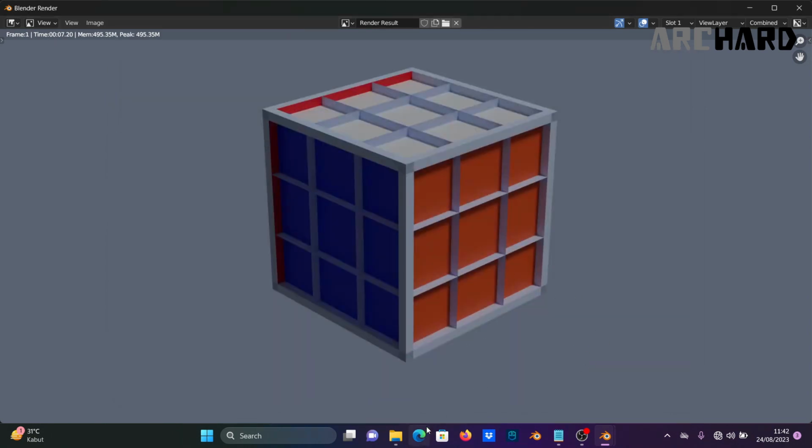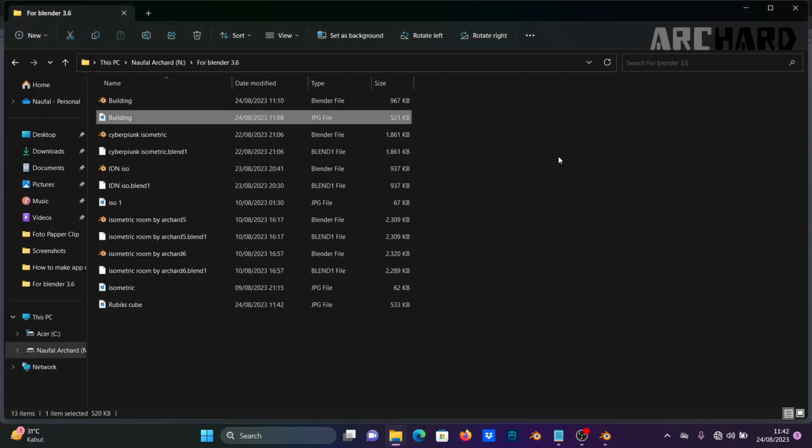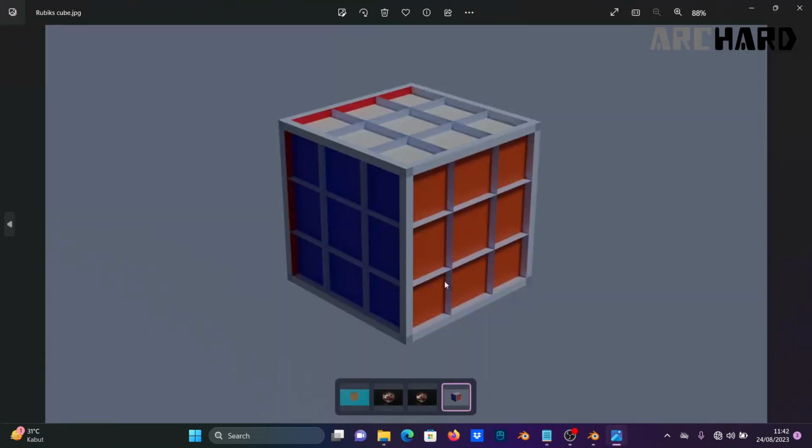Now I want to check the result. This is the result, the cube I've made. Double click on this, and boom, the cube has finished. You can change the color to what you want, or change the camera angle, camera view, or the lighting. You can set the lighting.